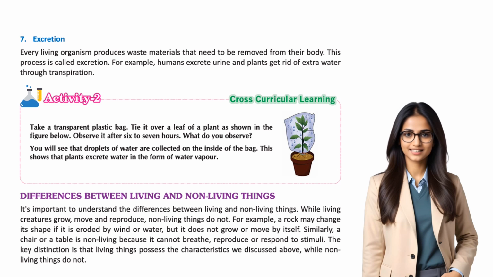Differences between living and non-living things. It's important to understand the differences between living and non-living things. While living creatures grow, move and reproduce, non-living things do not. For example, a rock may change its shape if it is eroded by wind or water, but it does not grow or move by itself. Similarly, a chair or a table is non-living because it cannot breathe, reproduce, or respond to stimuli. The key distinction is that living things possess the characteristics we discussed above, while non-living things do not.